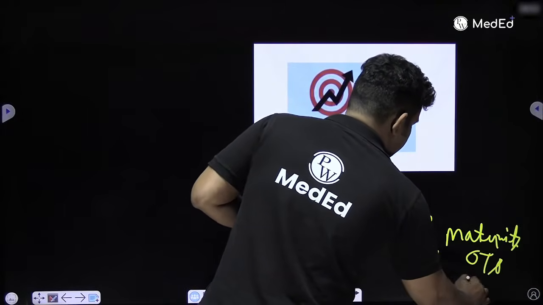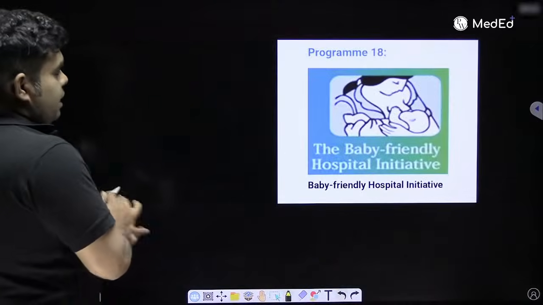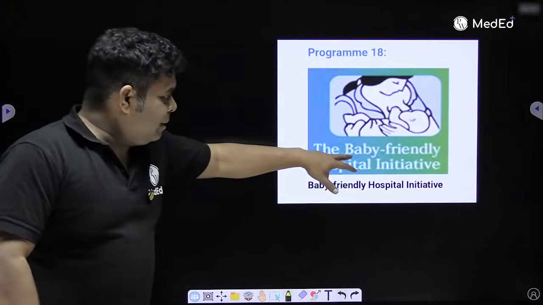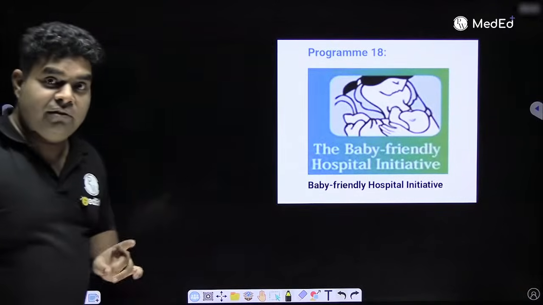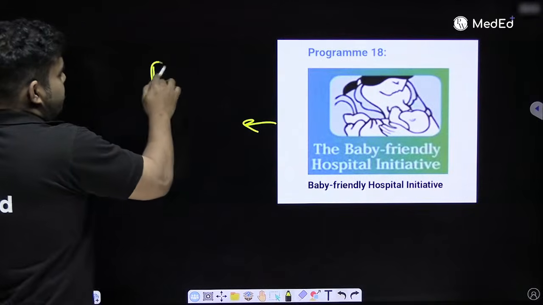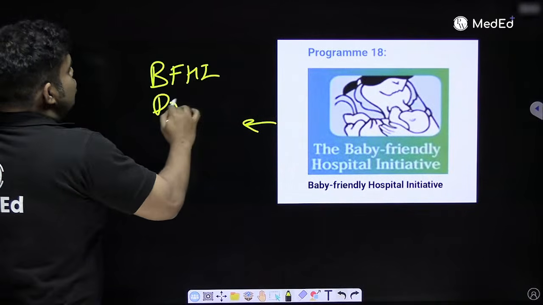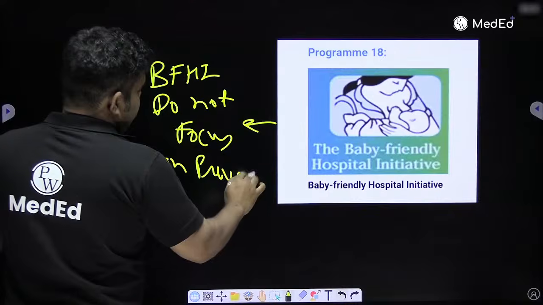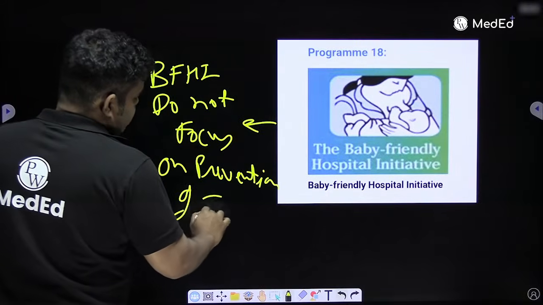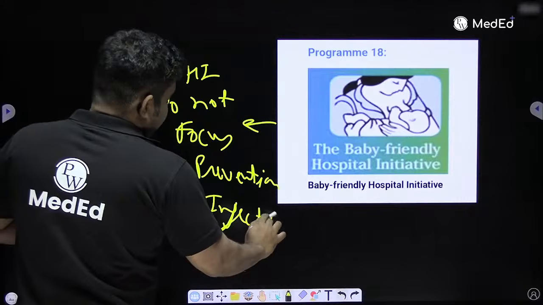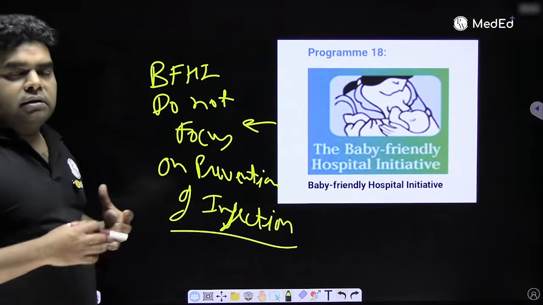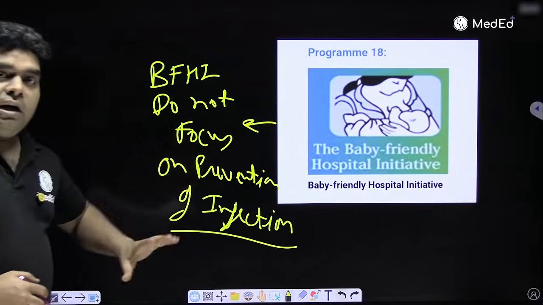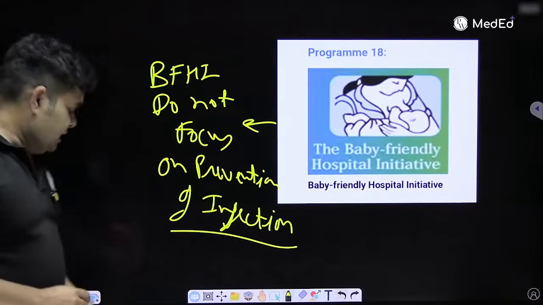Okay, this is Lakshya. Then, if you see white color mother, white color child, think about foreigner. This is the foreigner WHO program, Baby Friendly Hospital Initiative. And in this WHO program, they do not focus on prevention of infection. Why? Because in the US and UK, prevention of infection is not a major problem. And they think if the child is getting mother's milk, the child will fight infection himself or herself. So this is for infection prevention: foreigner program, WHO program, BFHI.